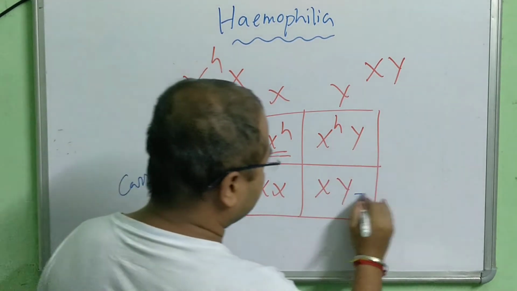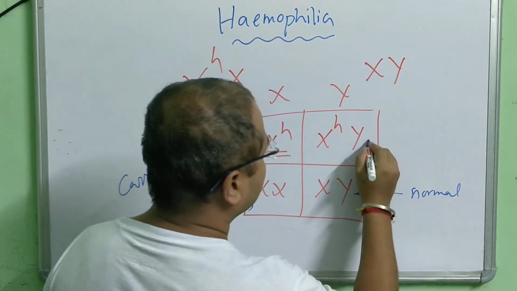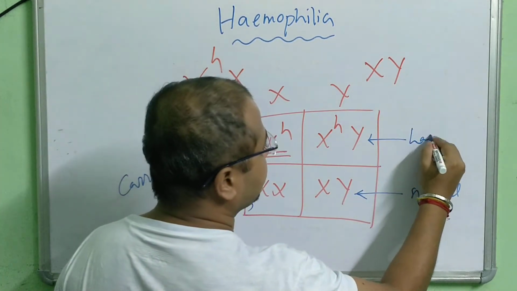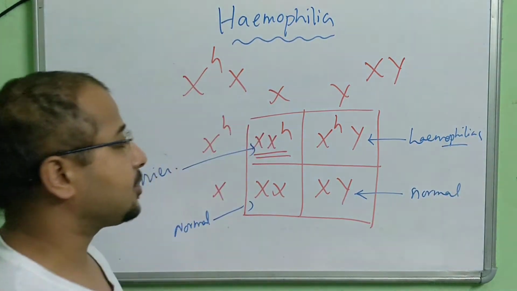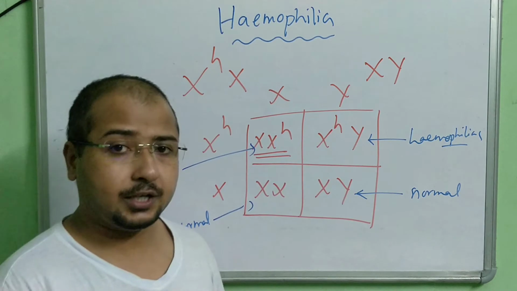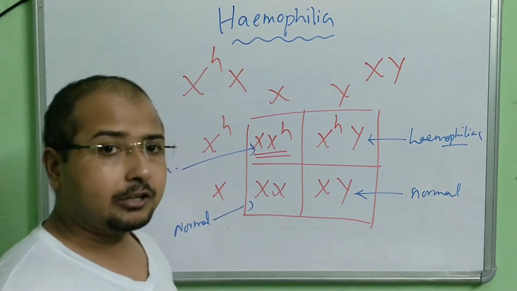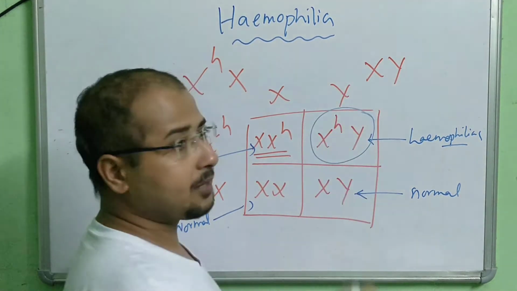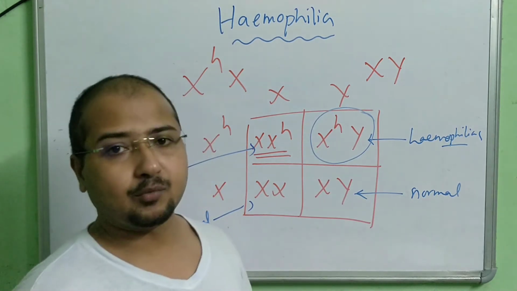This son is normal, but look at this son, he is hemophilia. Understood? One X chromosome is affected, so he is hemophilia. So in this case we can say that out of all children, there is 25% possibility that the offspring will be hemophilia.